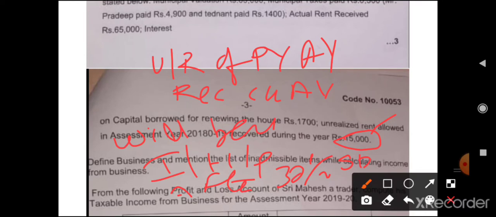So after calculating current previous year income from house property, we need to consider the previous assessment year's 15,000 which is received, that also. So from 15,000, 30% we need to deduct and the remaining will be taken to the outer column. Hope you have understood. Similar thing we did with the arrears of rent also.